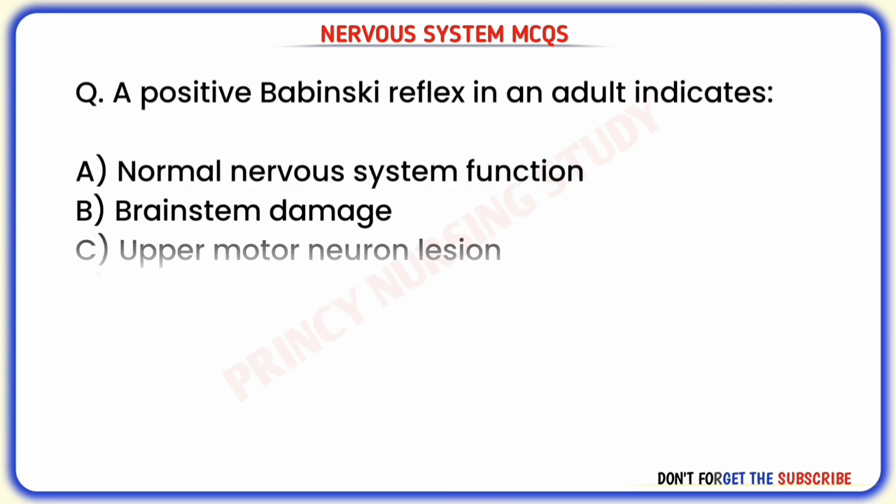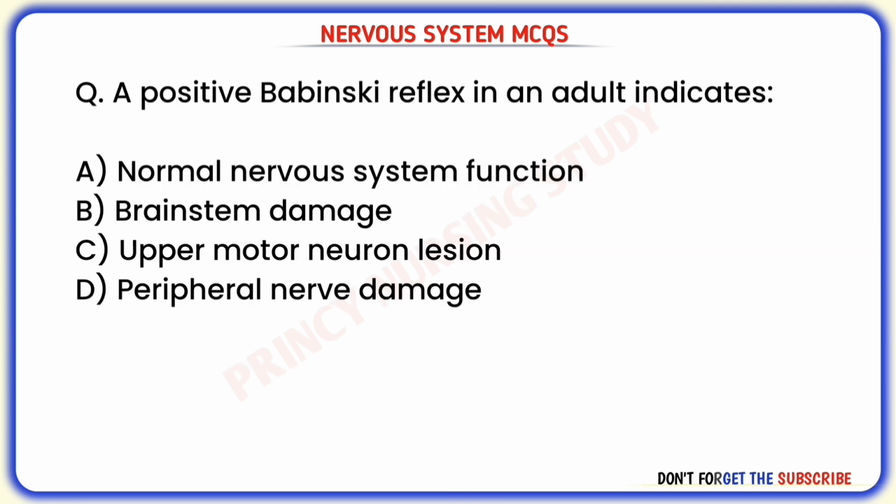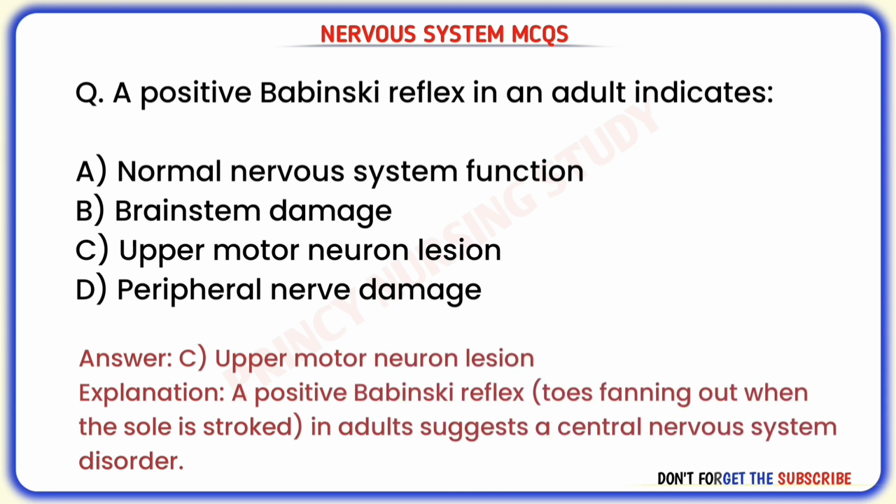Next question. A positive Babinski reflex in an adult indicates. Correct answer is C. Upper motor neuron lesion. A positive Babinski reflex, toes fanning out when the sole is stroked, in adults suggests a central nervous system disorder.